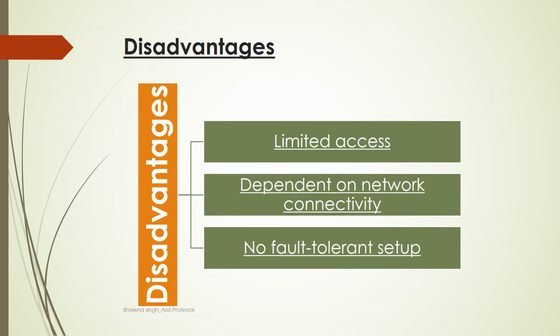Then the second one is, it is dependent on the network connectivity. That means if we have a slower internet connection, then it will take a longer access time than normal. Then the third one, it does not have any fault tolerant setup, because all the data within the database will be lost if a hardware failure occurs or some power failure occurs. So in that case all the data will be lost.